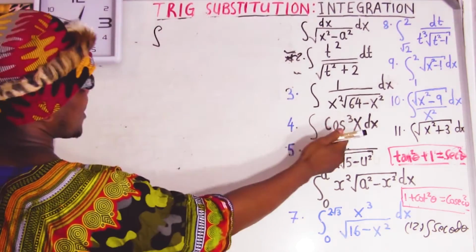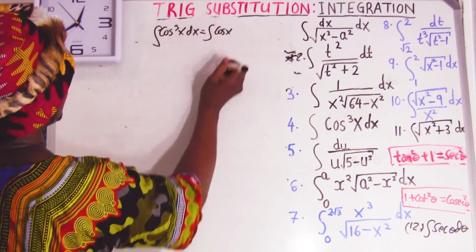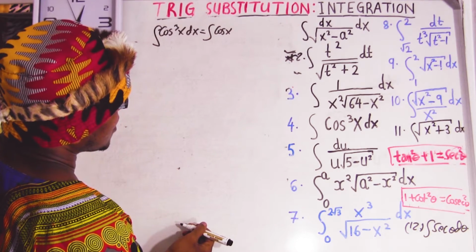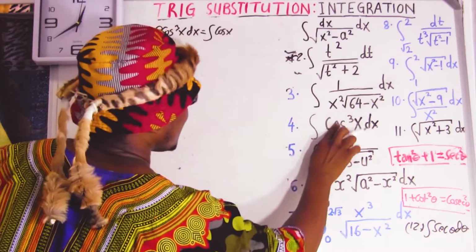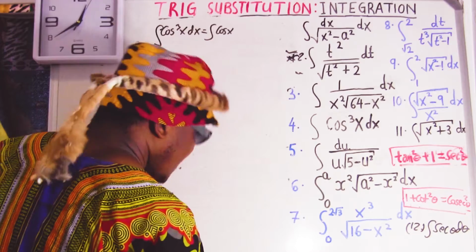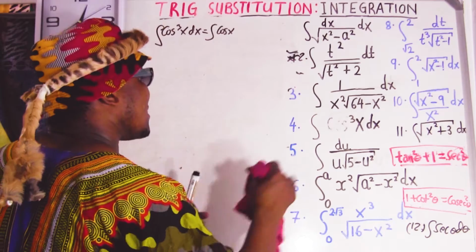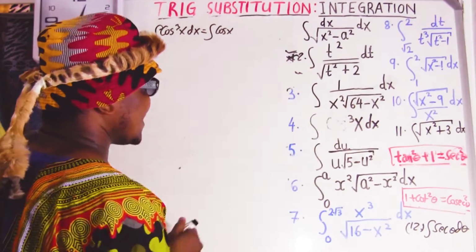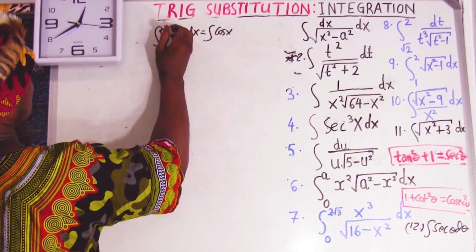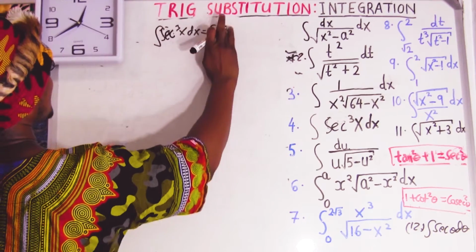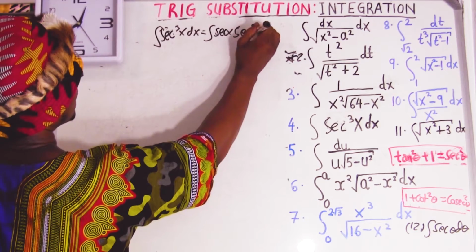Let's see. So I'm going to break this. So this time I say integral of cos. Did I say cos? Let's make it sec, because cos is going to be way easier. Okay, so this is going to be sec, and this is going to be sec. So it's going to be sec cube equals sec x and then sec square x dx.